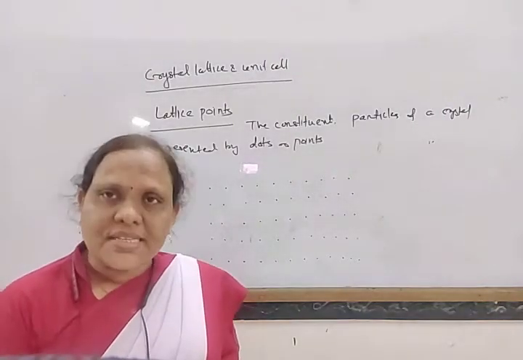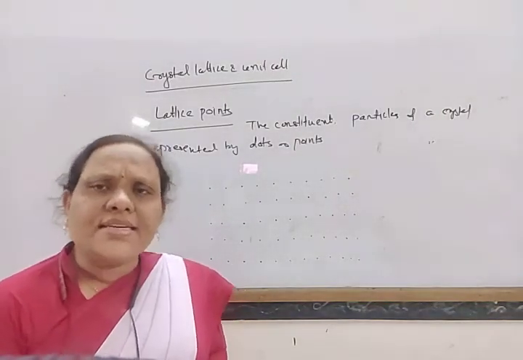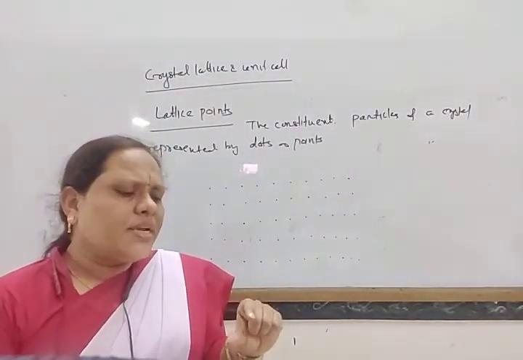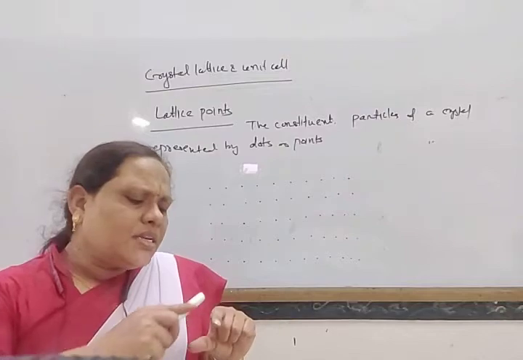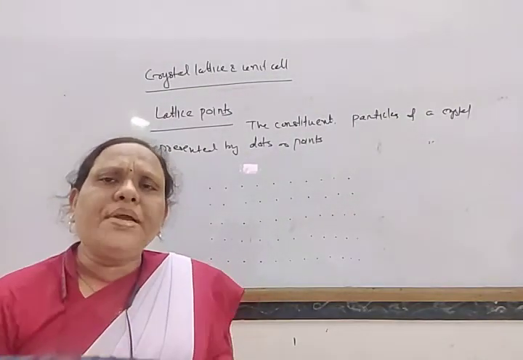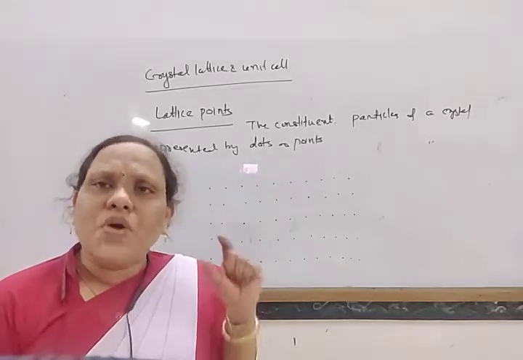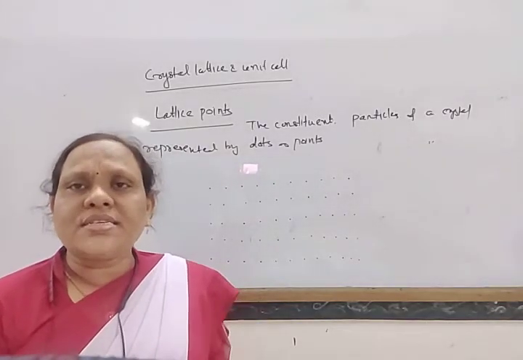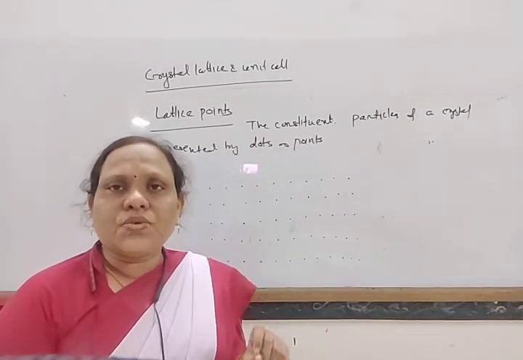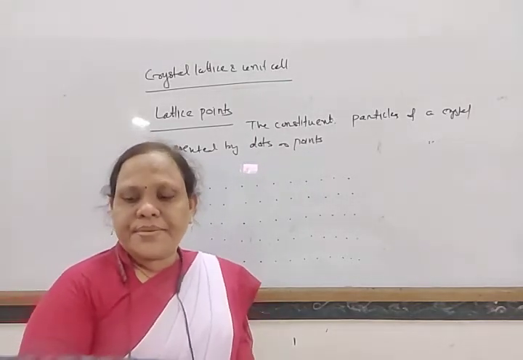also known as the space lattice. In the space lattice, some portion repeats itself in a three-dimensional way so that it gives the complete space lattice, and that small portion is known as the unit cell.